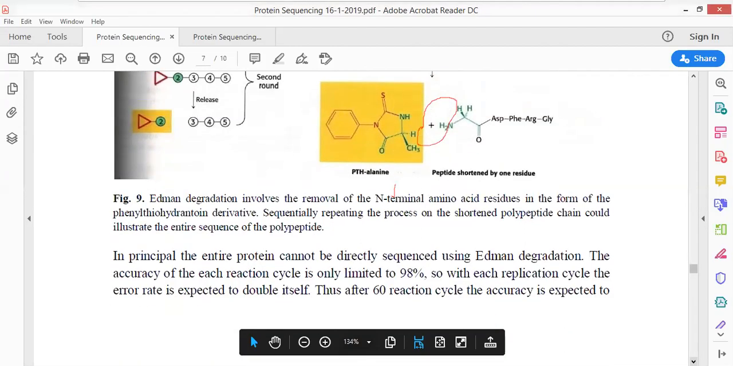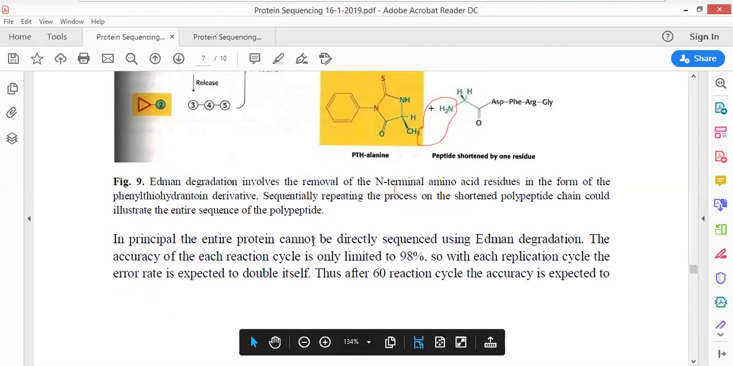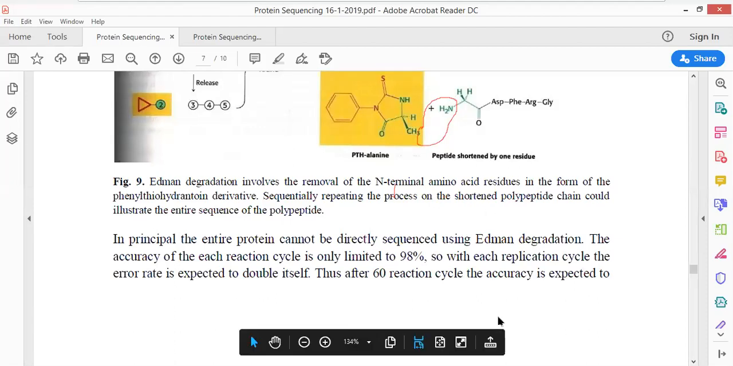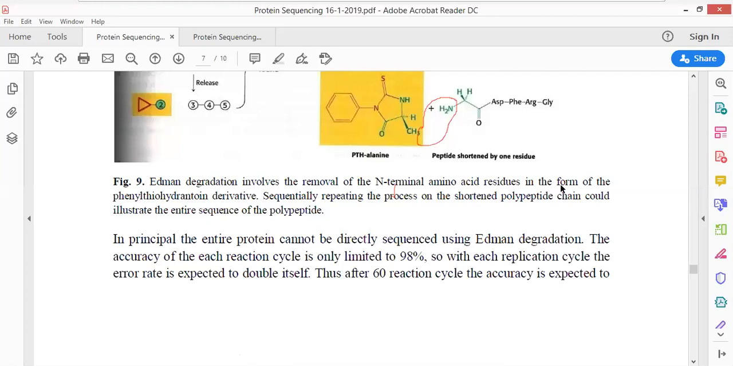Now, in principle, the entire protein cannot be directly sequenced using the Edman degradation method. In principle, no, the Edman degradation method cannot sequence the entire structure of protein. At the same time, could it react with side groups? Yes, it can react with the side groups. Either it will react with the side group or it will react with the main group, but a reaction will take place.